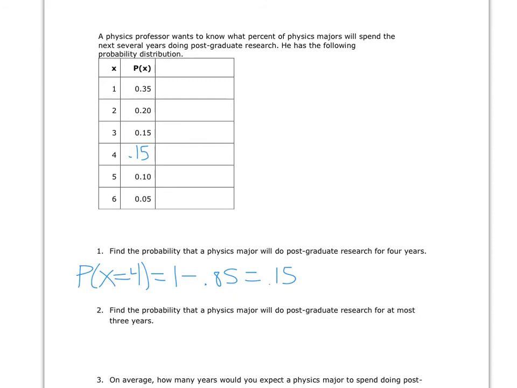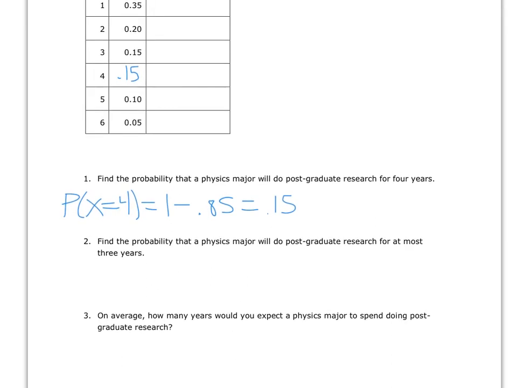Now find the probability that a physics major will do postgraduate research for at most 3 years. So that's the probability that x is less than or equal to 3. At most goes with less than or equal to. We want to include the 3 years, and we want to include everything less than it. All right, so adding up those probabilities, 0.35 plus 0.2, plus 0.15, you get 0.7.